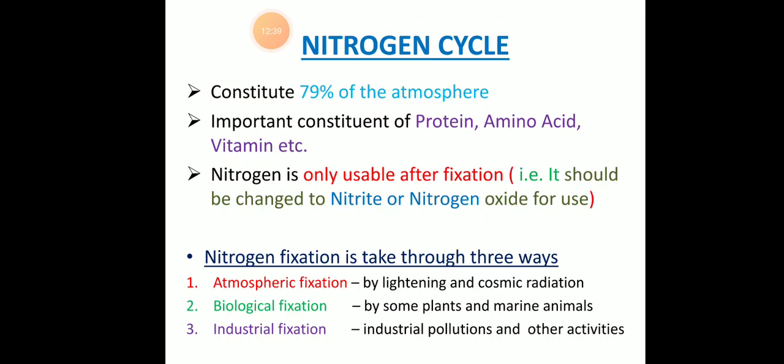Nitrogen cycle. Here you can see, students, it constitutes 79% of the atmosphere. And it is an important constituent of protein, amino acids, vitamins, etc. Then next, nitrogen is only usable after fixation, that is, it should be changed to nitrate or nitrogen oxide for use, right? So here, students, soil bacteria and blue green algae only are capable of utilizing nitrogen directly in its gaseous form, right?